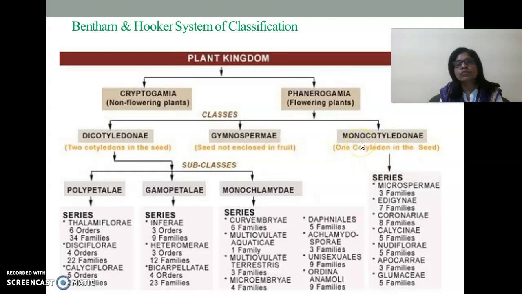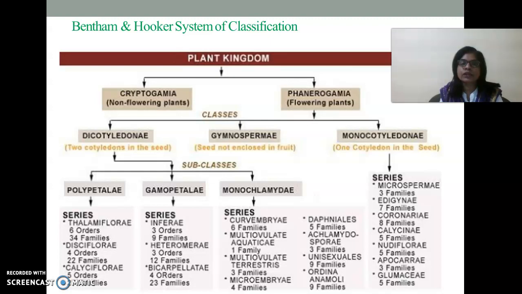Those plants with seeds enclosed inside the fruit, such flower, fruit and seed-bearing plants, are categorized into the division angiosperms. Angiosperms are further divided into two classes, that is monocotyledons and dicotyledons. Monocotyledons have seeds with a single cotyledon, and dicotyledons are plants that bear a fruit with seeds having two cotyledons.